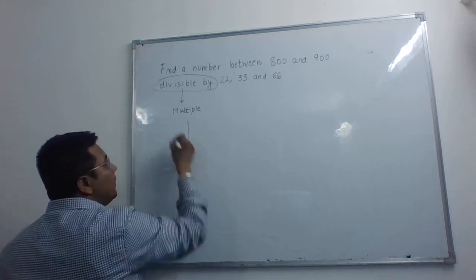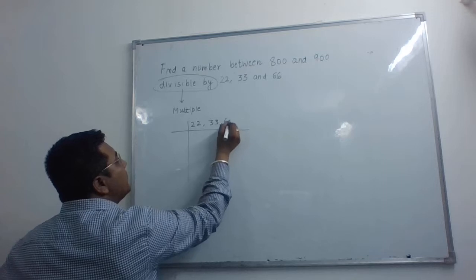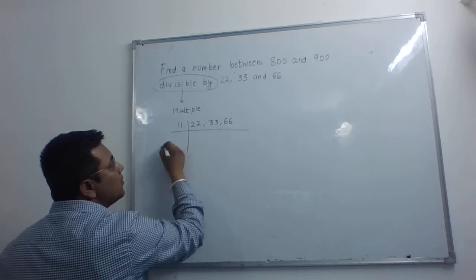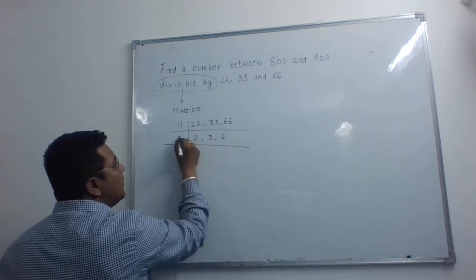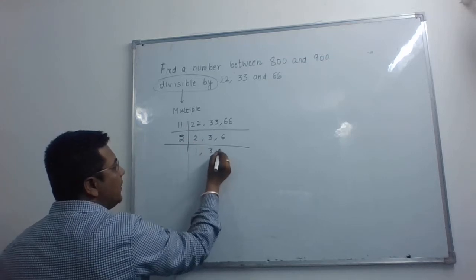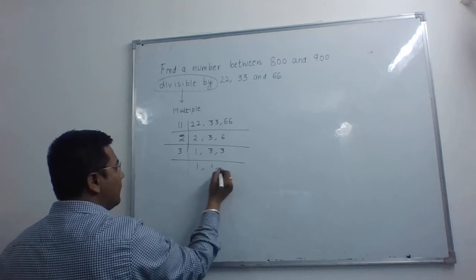So finding the LCM by the common division method, we divide by 11 because all of them are multiples of 11. We get 2, 3 and 6. Now we divide by 2. We have 1, 3 and 3. Now we divide by 3. We get 1, 1, 1.